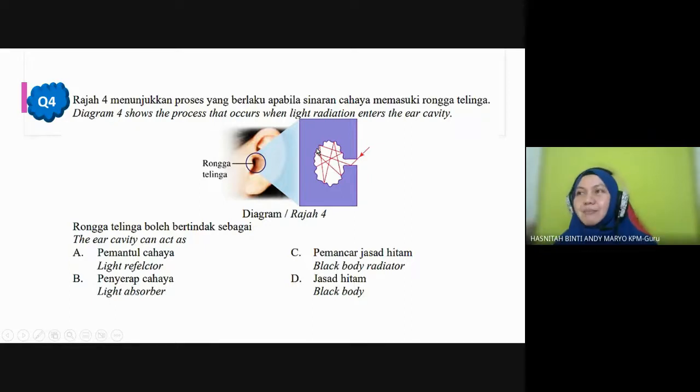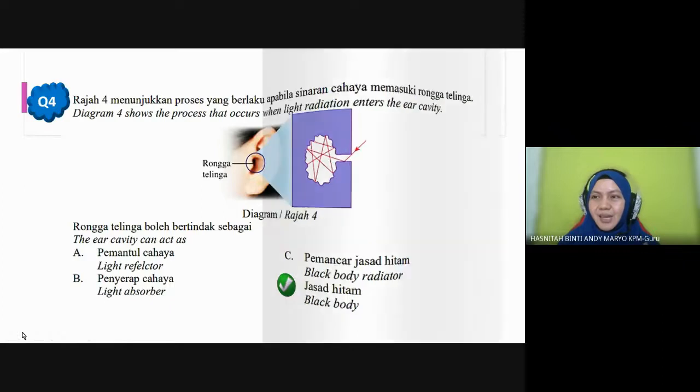So nothing comes out, that's why you can see a very dark region there when you look inside your ear cavity. So the answer is appear like a black body, not black body radiator. Black body radiator that emits is different. Black body absorbs, radiator emits radiation due to increase in temperature.